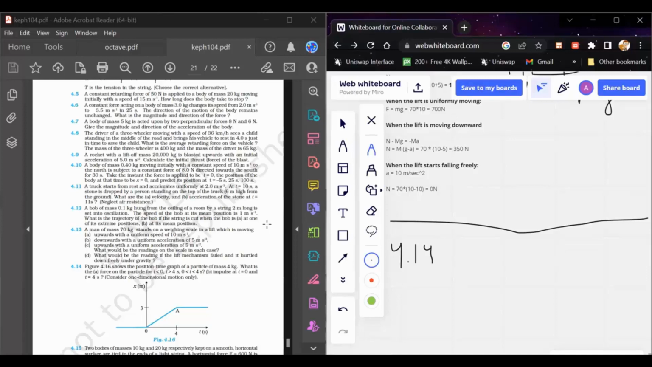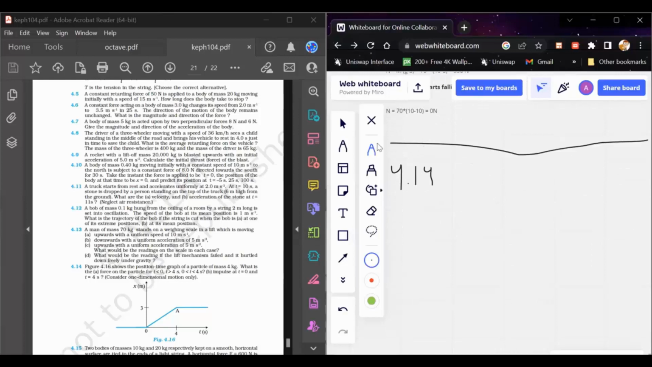Okay. And you also have to tell about the impulse at t equals 0 and t equals 4, considering only one dimension of the motion. So the motion is only in the straight direction, and you don't have to consider the 2D direction. Okay. So firstly, we tell about the force on a body. If you consider carefully, the graph is given about the position versus time.